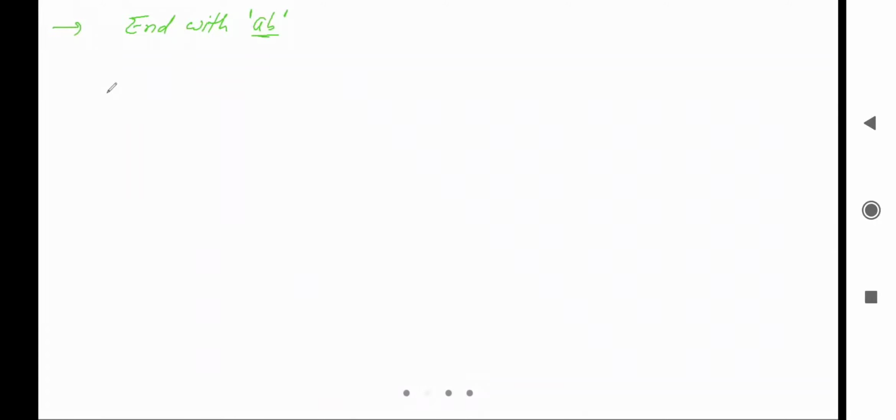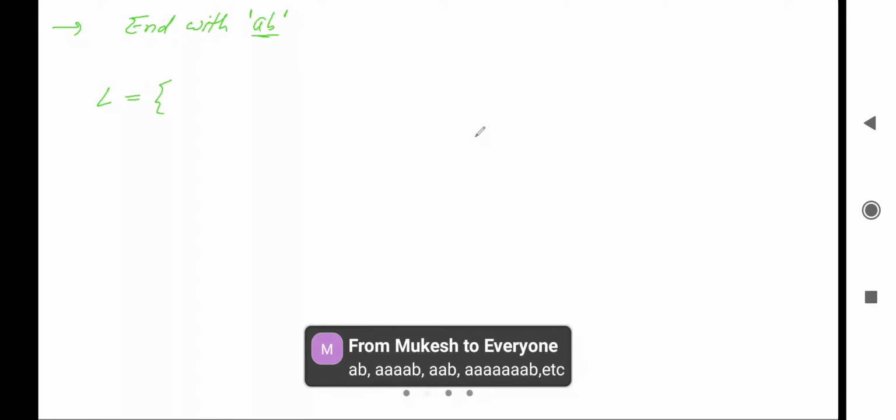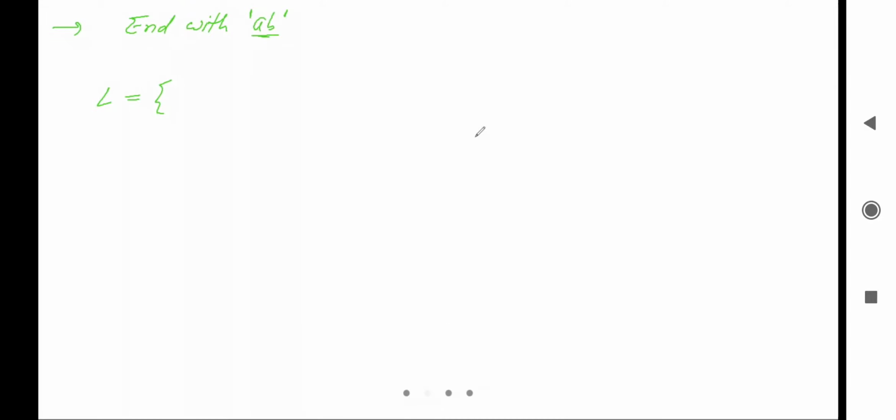Can you tell me what the strings in the language are? Okay, it is AB. After that, AB and so on. AB, double AB, AB. So it should end with AB.